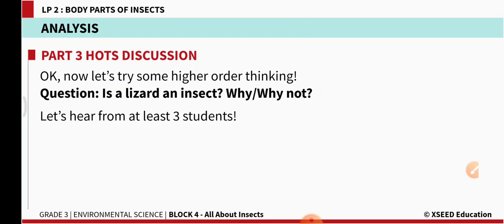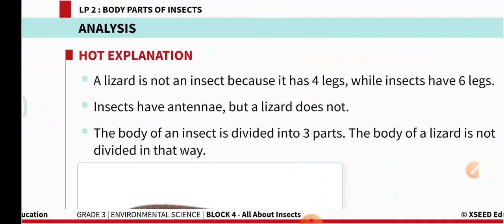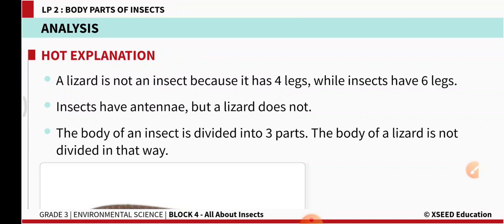Next, is lizard an insect? Why? Why not? So, what is your idea of an insect? Every insect should have head, thorax and abdomen, right? And 6 legs. Now tell me students, does lizard have 6 legs or 4 legs? Lizard is not an insect because it has 4 legs. Okay, because lizard has only 4 legs, it needs to have 2 more.